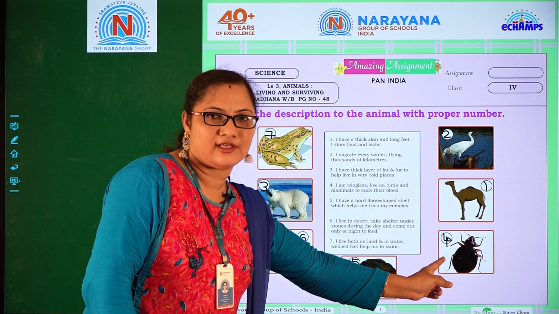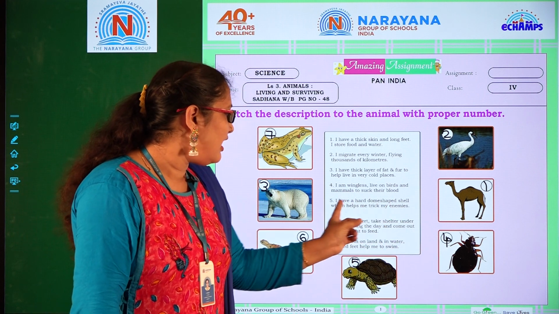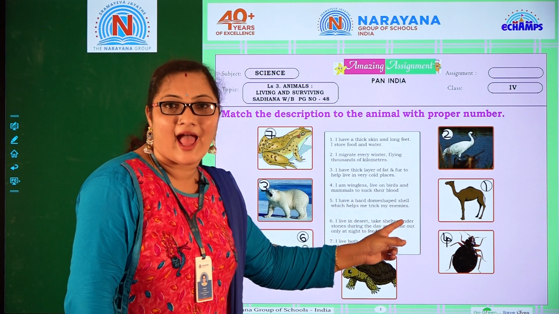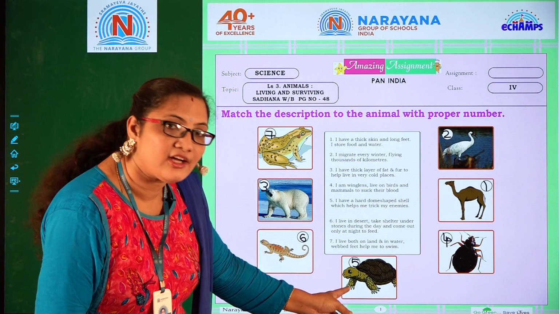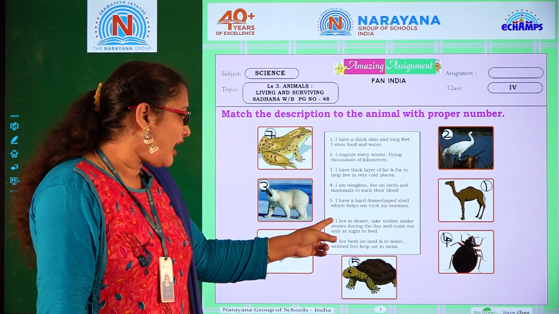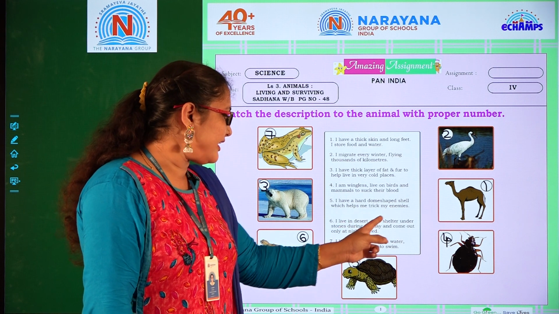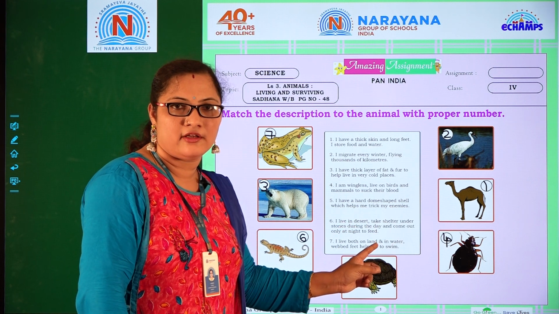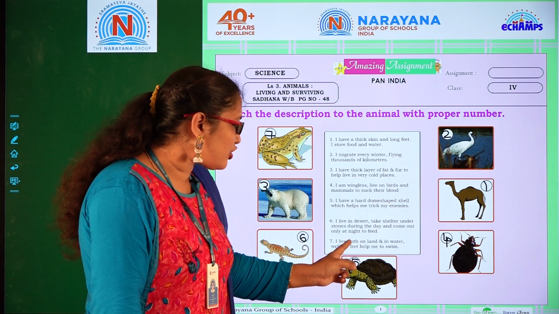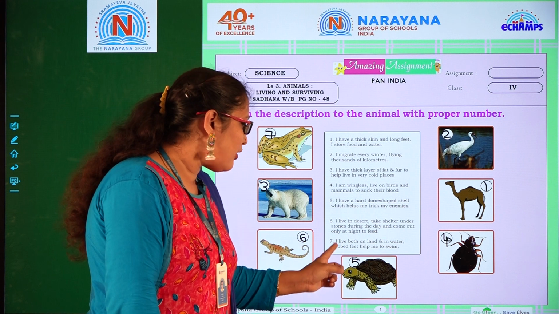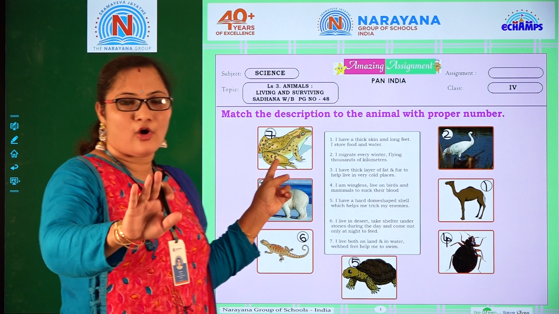Okay, and here we have written 4. Next one: I have a hard dome shaped shell which helps me trick my enemies. So what is that? It is a tortoise. Sixth one: I live in desert, take shelter under stones during the day and come out only at night to feed. What is that? That is a lizard. I live both on land and in water, webbed feet help me to swim. That is a frog.